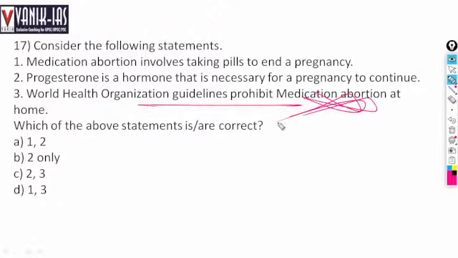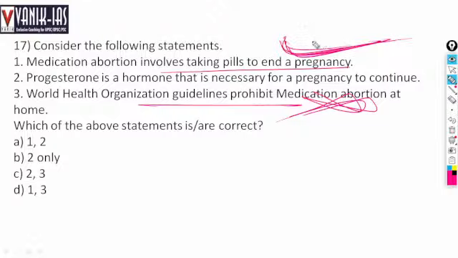So if three is wrong, then we have only 1 and 2. Medication abortion includes taking pills to end the pregnancy. After pregnancy develops, by taking medicines or pills, abortion can occur.